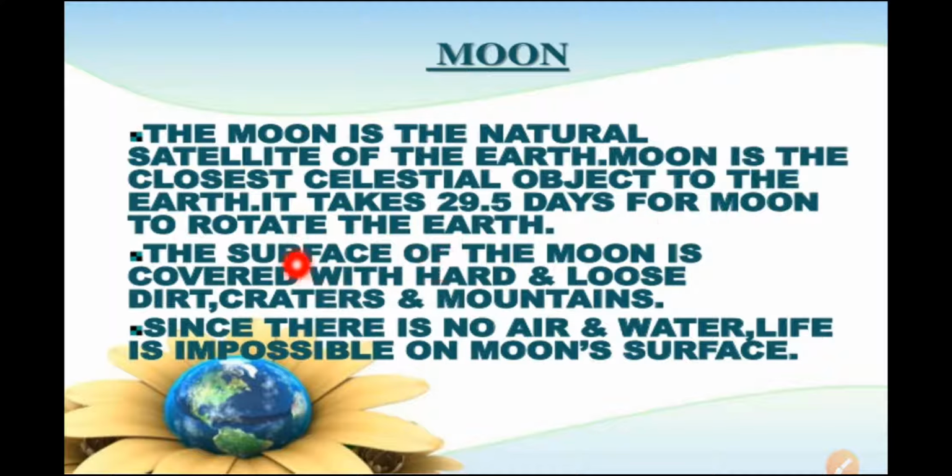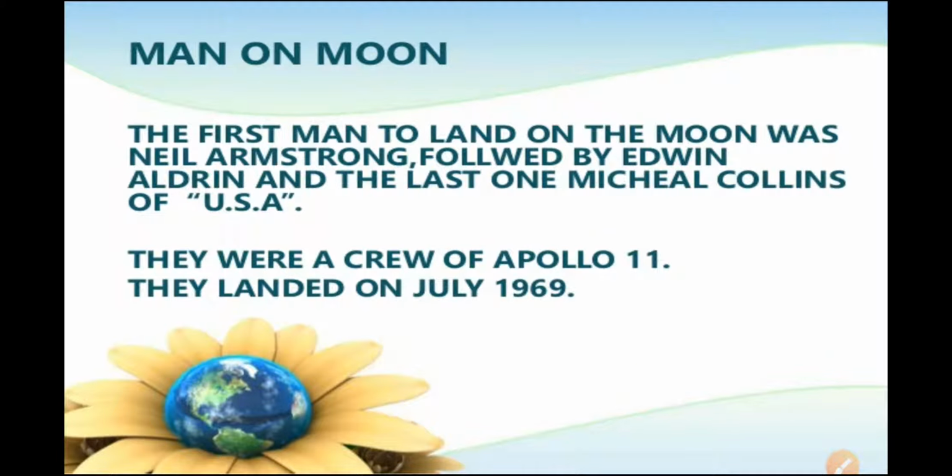The surface of the Moon is covered with hard and loose dirt, craters and mountains. Since there is no air and water, life is impossible on the Moon's surface. So on the Moon there is no atmosphere and no water, and that's why life does not exist on the Moon. This is about the Moon.